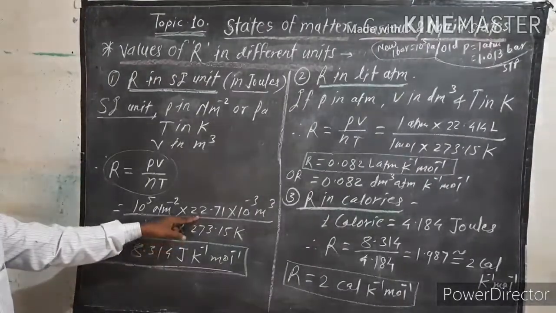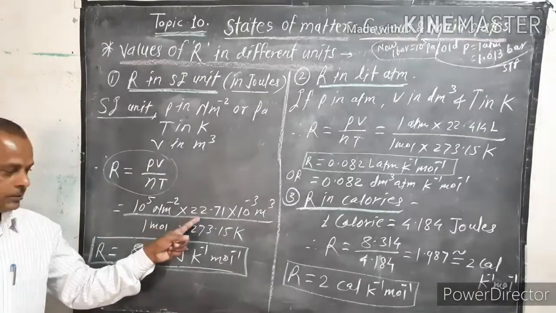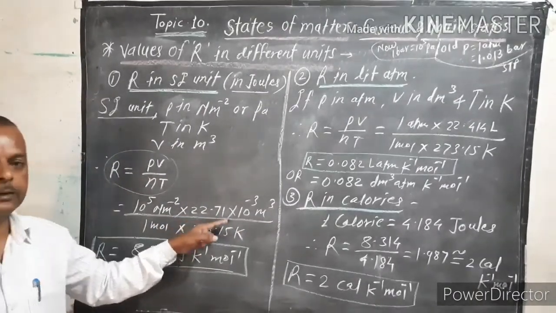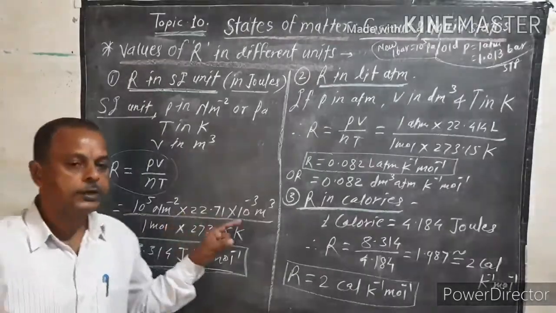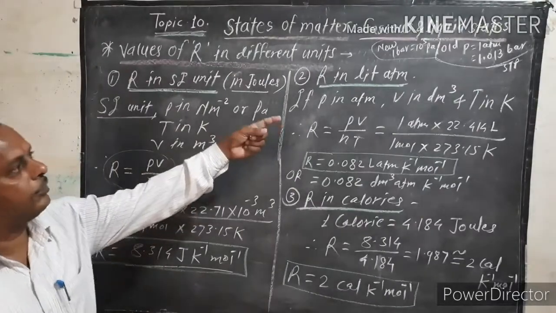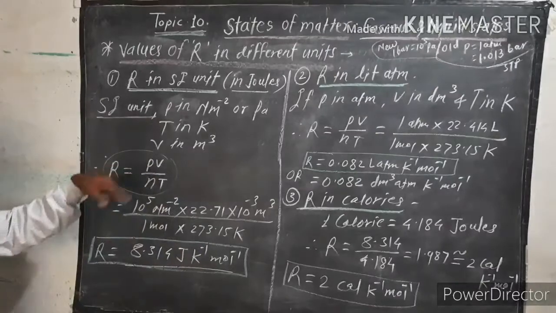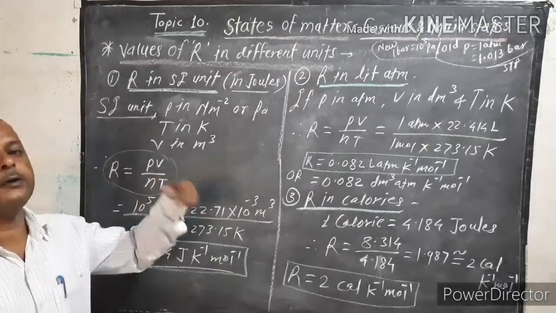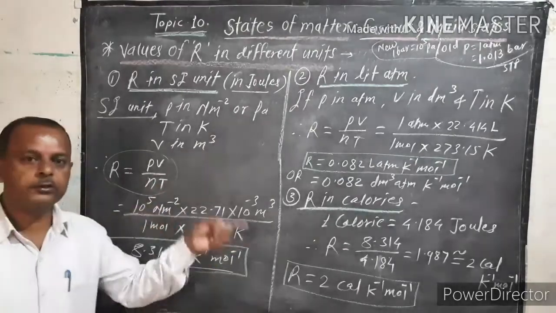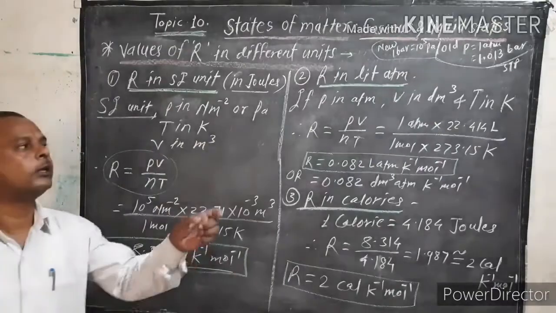This is the new STP condition. One mole of any gas occupies a volume of 22.71 liter per mole. This is the new STP. The new STP condition is nothing but pressure of 1 bar, which is equal to 10 raised to 5 Pascal. In the old STP condition, pressure is 1 atmospheric pressure, and that value is 1.013 bar.